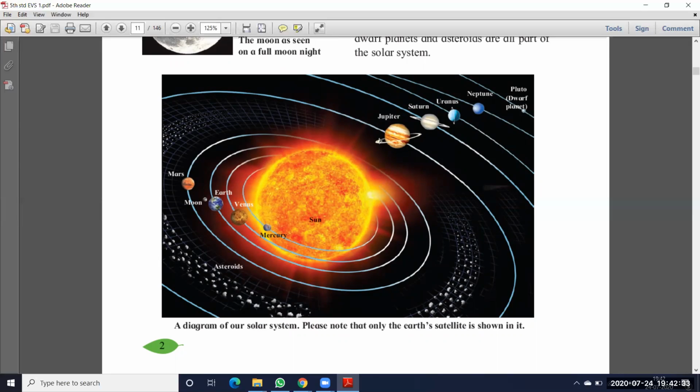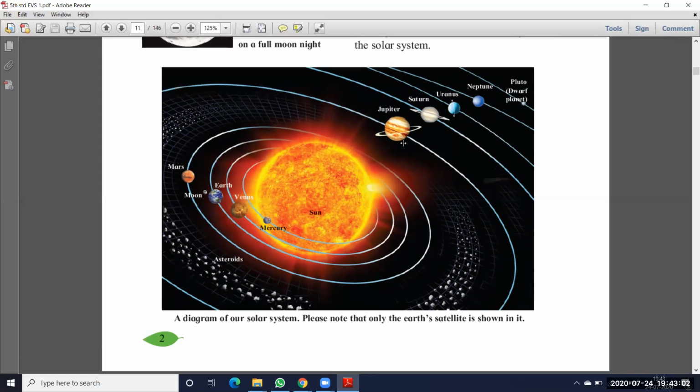See here, this line is a path. Path means rotating in this path only. These are rotating in this path only. This we call the orbit. This path we call the orbit. And which one is very far from the sun? This is Pluto. That's why it is a dwarf planet, that means the very smallest planet. Okay, so this is the solar system.